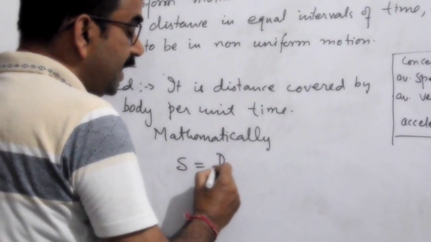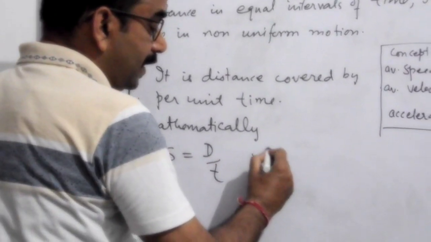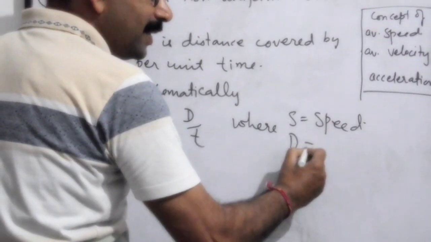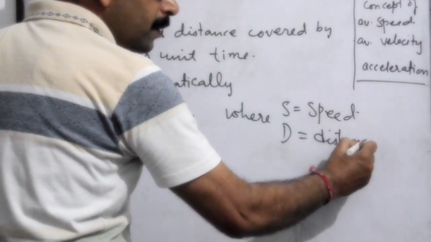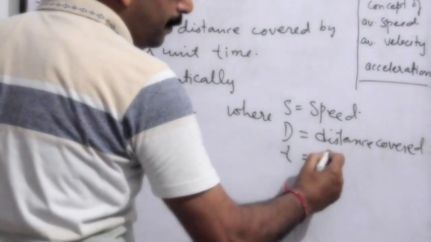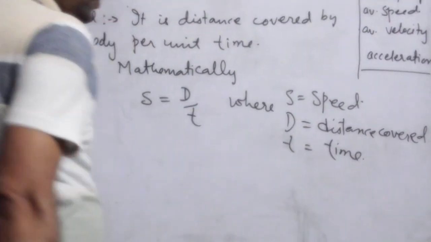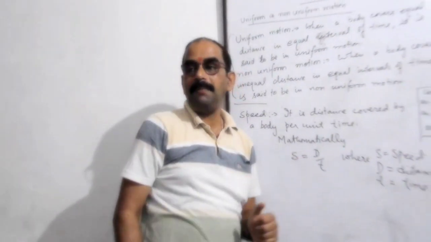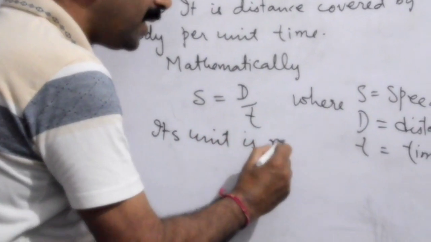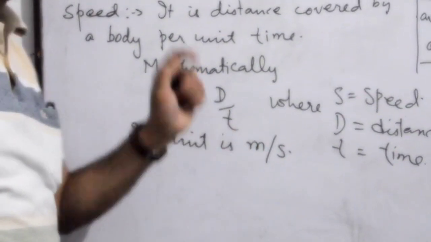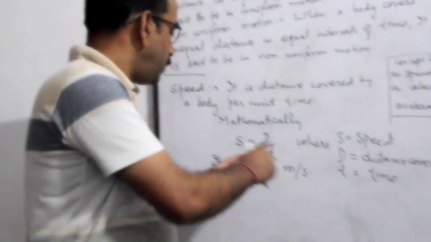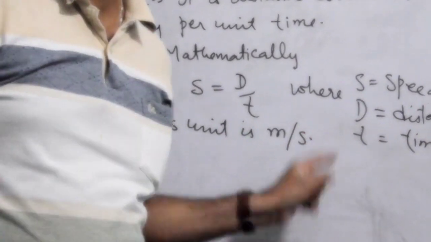S is equal to d upon t, where S is speed, d is distance traveled, distance covered you can write, and t is time. So speed is distance traveled upon time taken. Its unit is meters per second. As you all know, the unit of distance is meters and the standard international unit of time is seconds. So the unit of speed becomes meters per second.